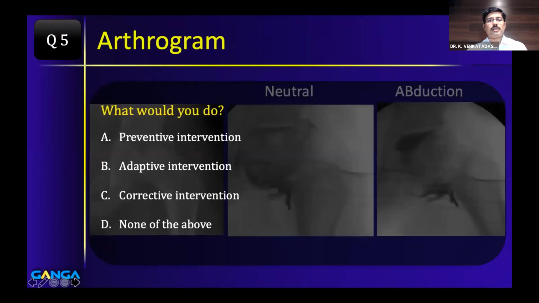Let's move on to the question. What would you do in this child? Option A is preventive intervention. Option B is adaptive. C is corrective and D is none of the above.